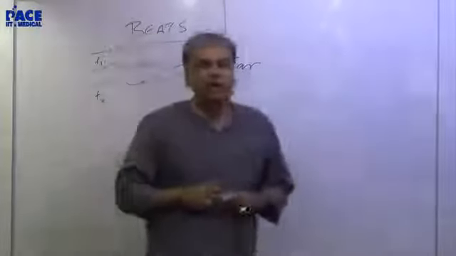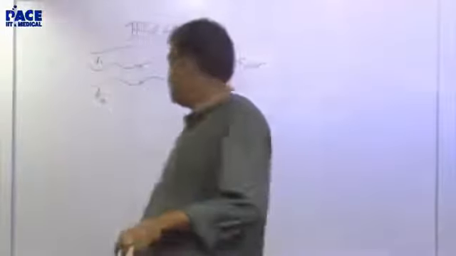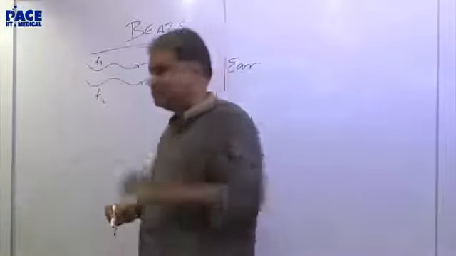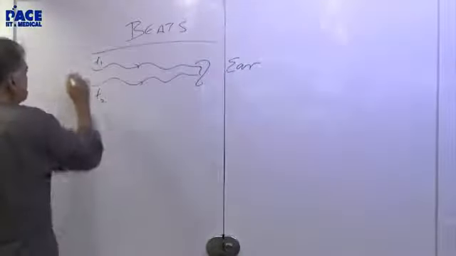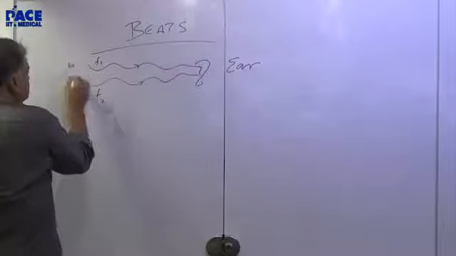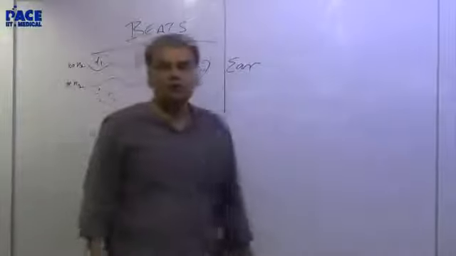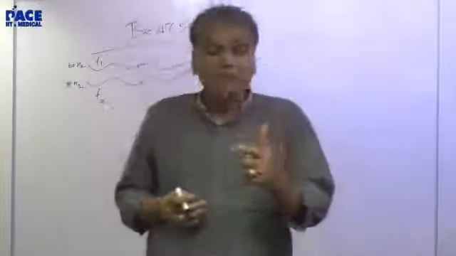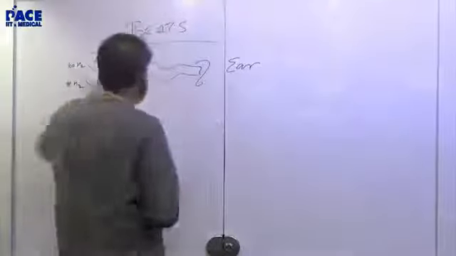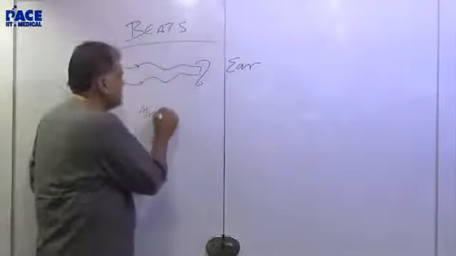So let's assume that two sound waves come to the human ear. What I've drawn is the ear, and two different frequencies, slightly different, F1, F2. To give you a feel, let me put some numbers there. Say 198 Hertz are coming to your ear. So what happens at the ear, that's the question. Now this is a wave, but I won't be writing the wave equation because I'm interested in what happens at the ear.